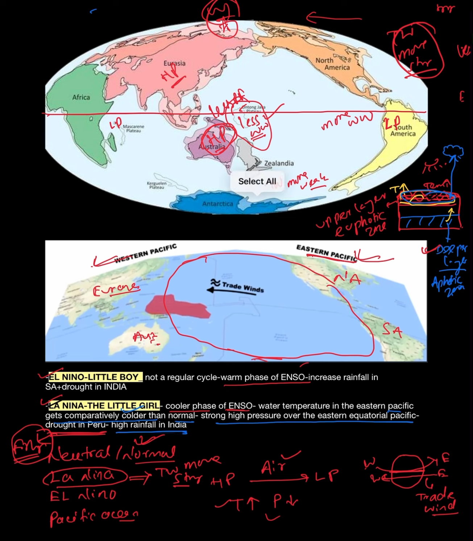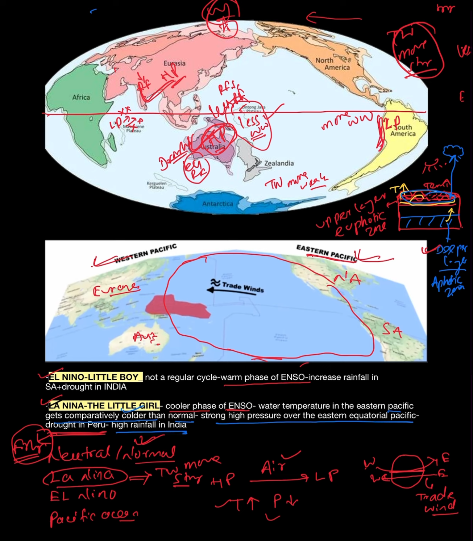In this case, the movement of air will be less. If the movement of air is less, the rainfall will also decrease. In this case also, in the Australian region, the rainfall is less. So in Australia and India, there will be less rainfall. We can say drought condition can occur in these regions. In case of El Nino condition, in India and Australia, there is a chance of drought condition. But what about South America?